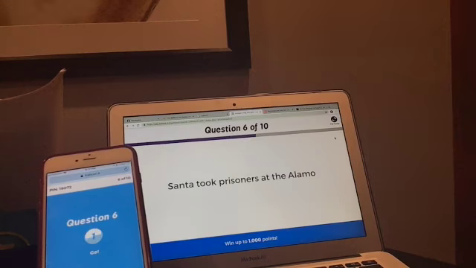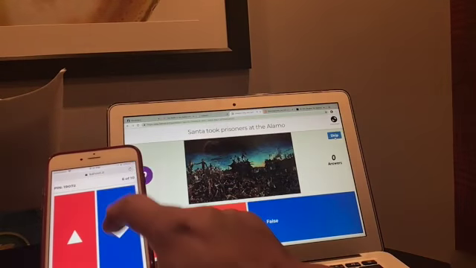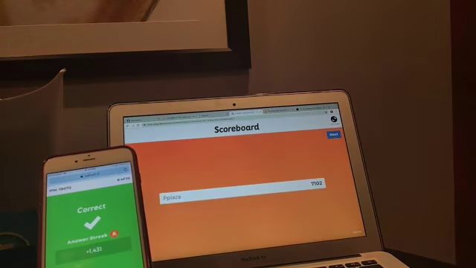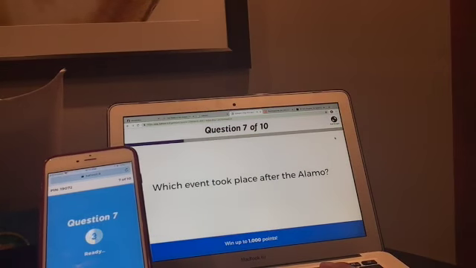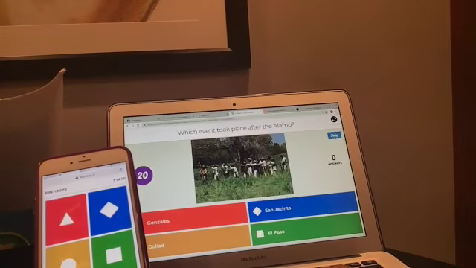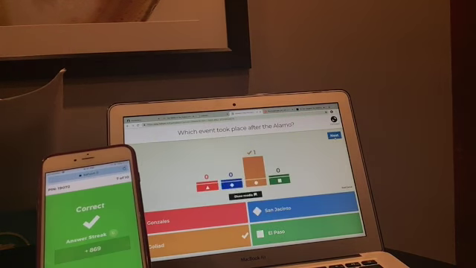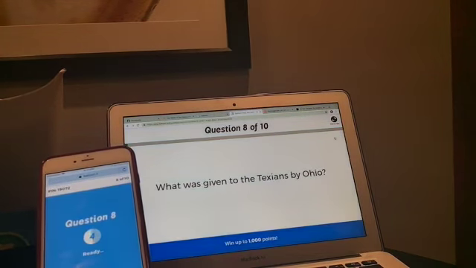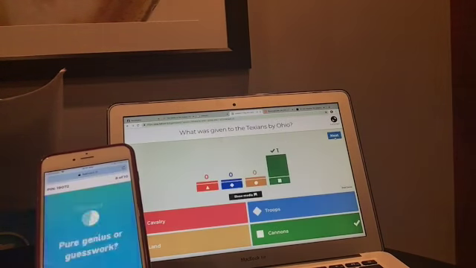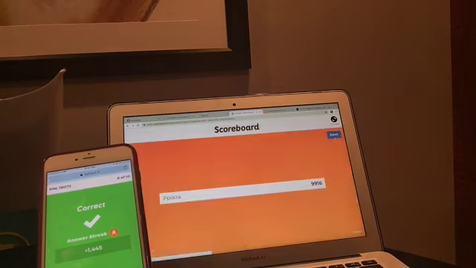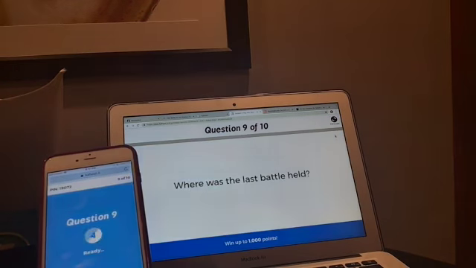Santa Anna took prisoners at the Alamo. That is false, because once they let women and children go, Santa Anna killed every single person at the Alamo. Which event took place after the Alamo? And that was Goliad. What was given to Texans by Ohio? And I know the cannons. So this allowed the Texans to go to war against the Mexican government.